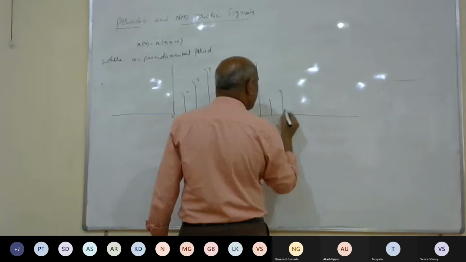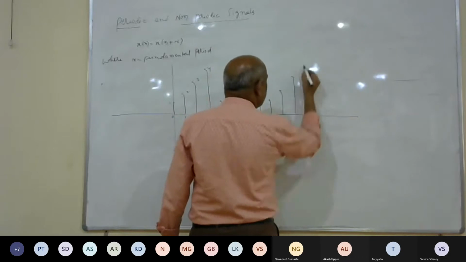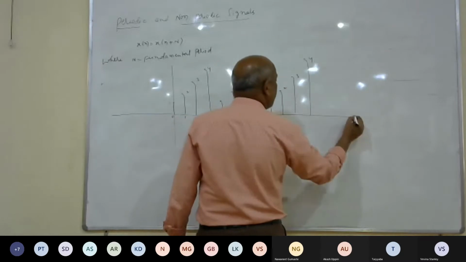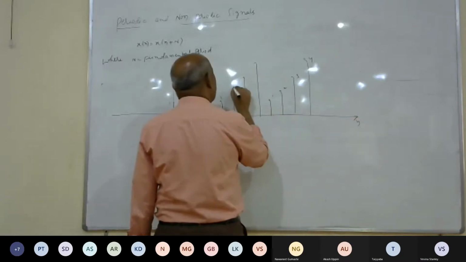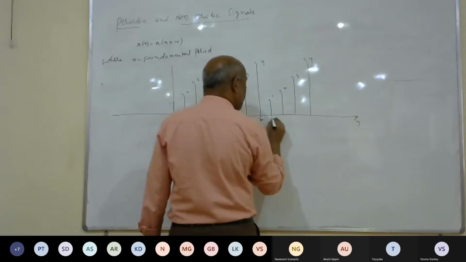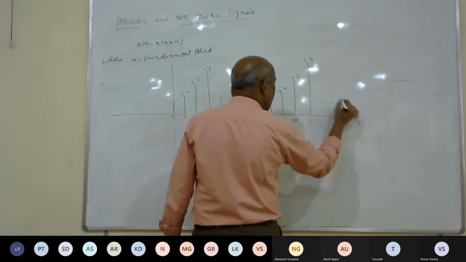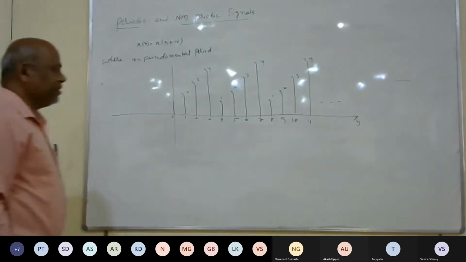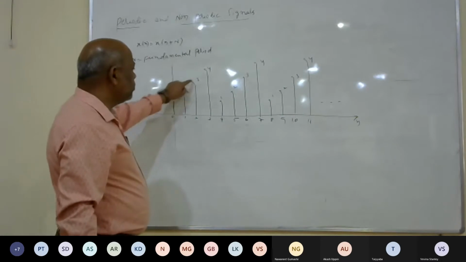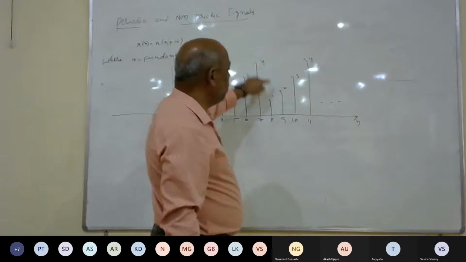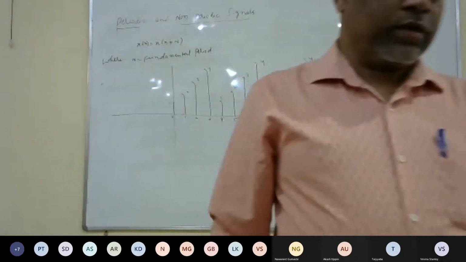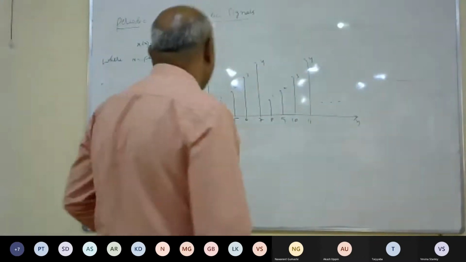1, 2, 3, 4, 1, 2, 3, 4. This is n. We'll call this a periodic signal because see how the pattern repeats here: 1, 2, 3, 4, 1, 2, 3, 4. Four samples are repeating.